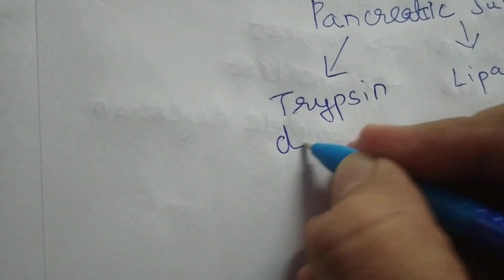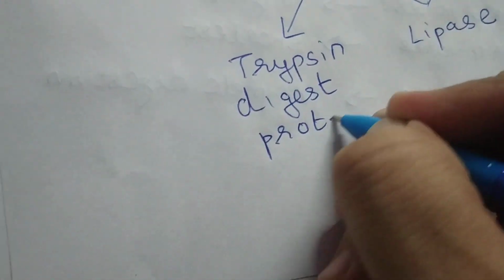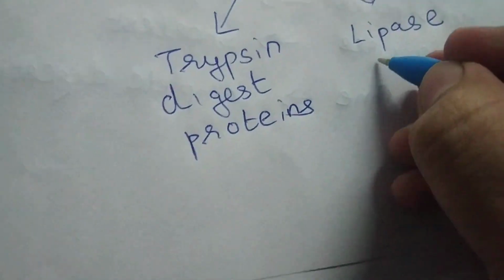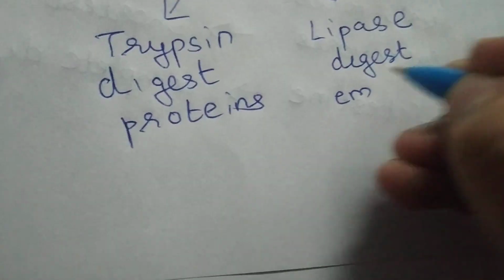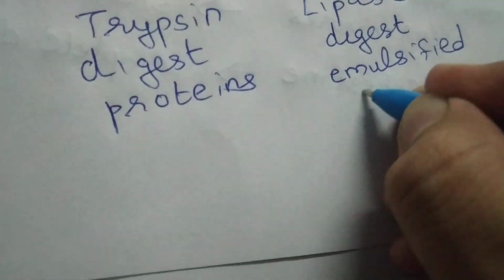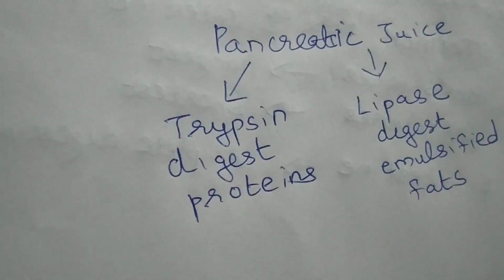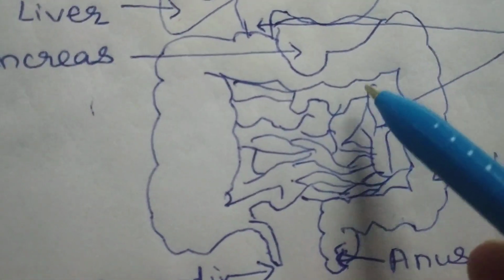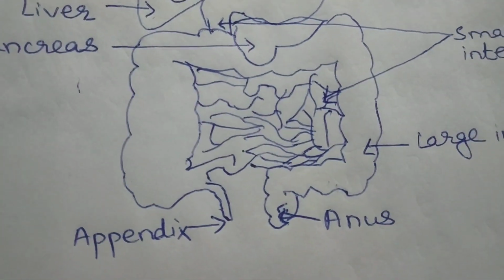Trypsin helps to digest proteins. And lipase helps to digest emulsified, means complex fats. I repeat, the word emulsified is complex. Am I clear?